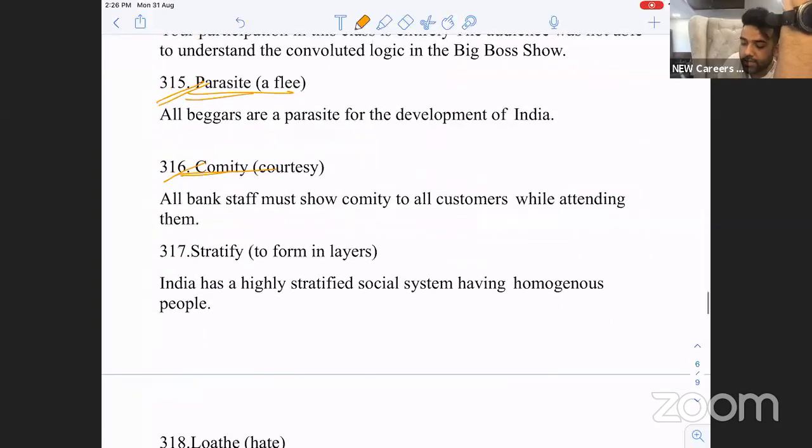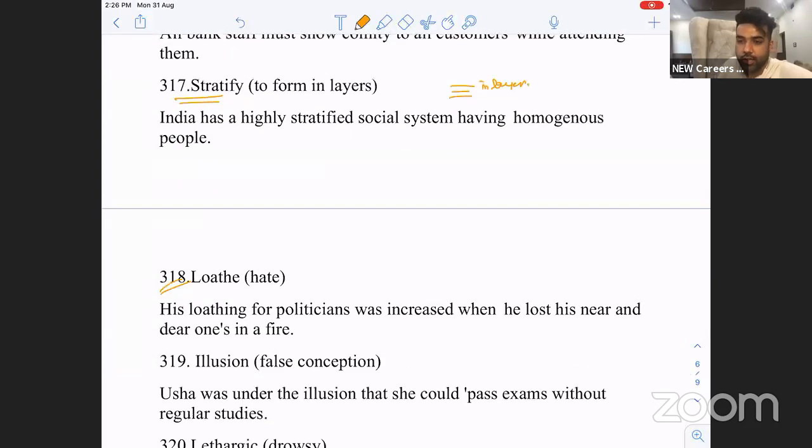Stratify, to form layers, to have different layers. I've told you, we just read about stratification. In which rocks did stratification happen? Basalt rocks. They are layers. Okay, loathe is to hate.